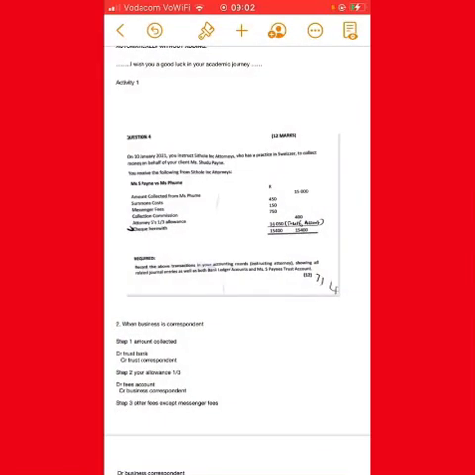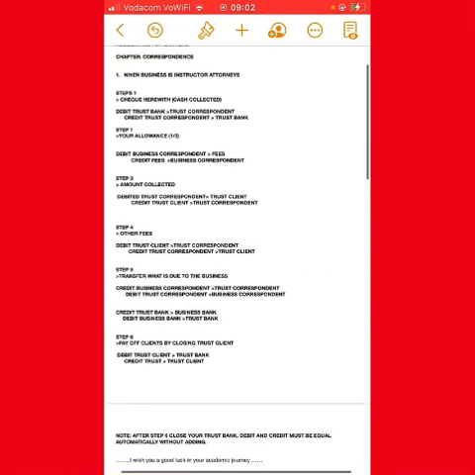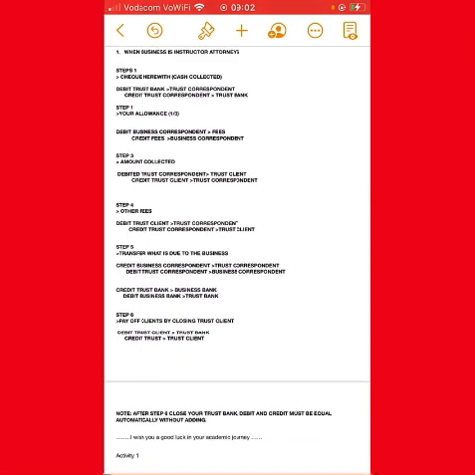And then we go back to our steps. Remember, we are using the steps to record. Step number 5 is we transfer. What are you transferring? You need to transfer what is on the debit of the business correspondent. If there is any amount on the debit of the business correspondent, we need to take our money from the correspondent as a business.